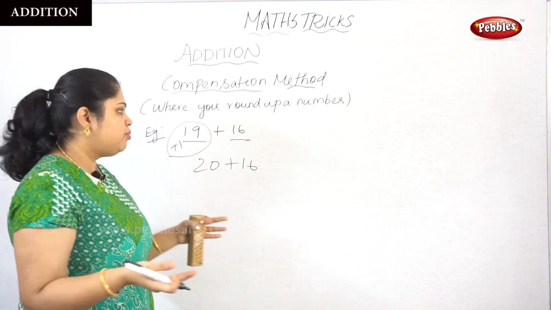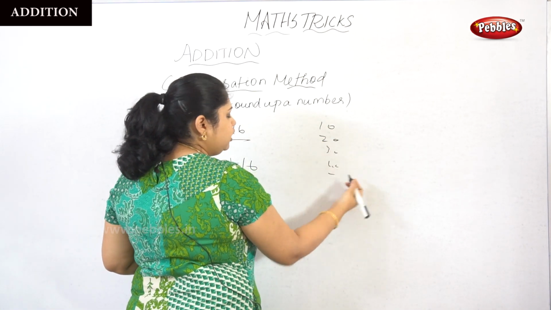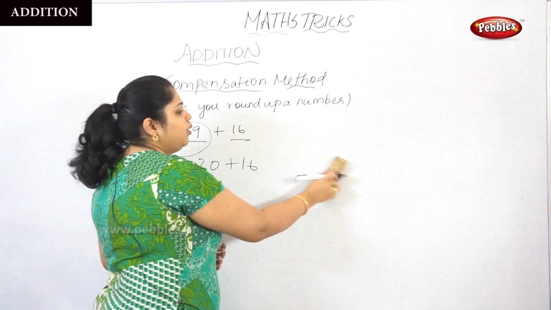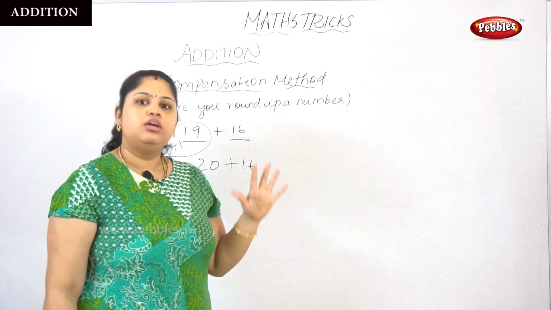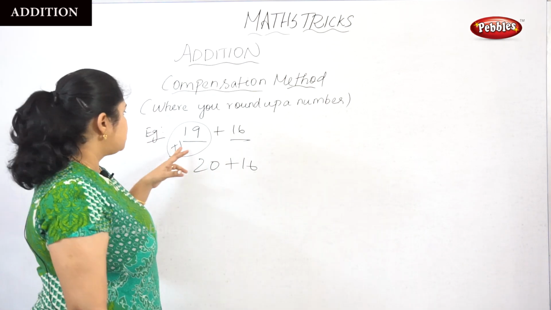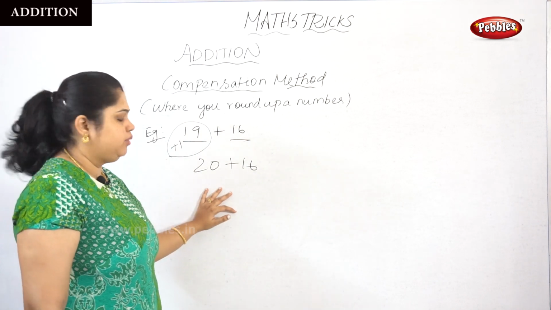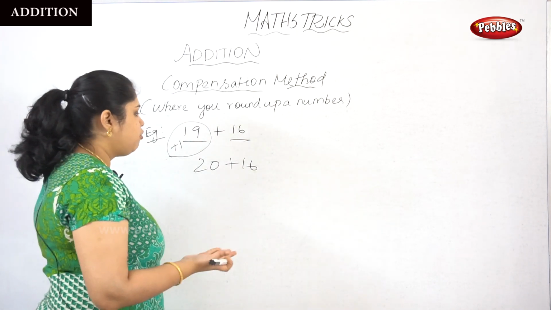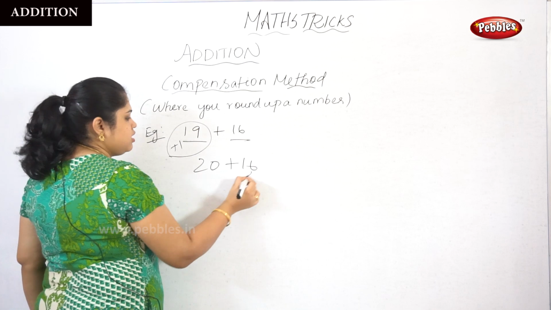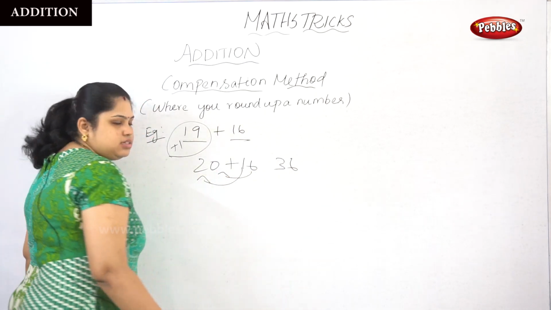The rounding up number means not only 10, 20, 30, 40. Any such number is a rounding up number. Don't think only of 10. We make it the nearest rounding up number, 20, 30. So I am just adding the 1 to the 19, then it will be 20. So as usual, if we perform 20 plus 16, 6, 2 plus 1, 3, 36.